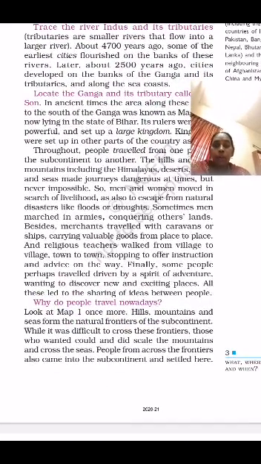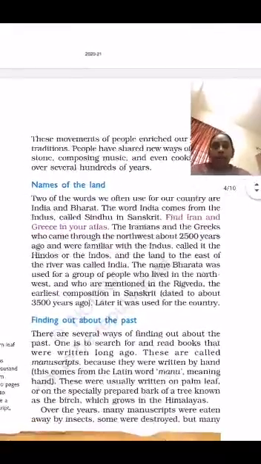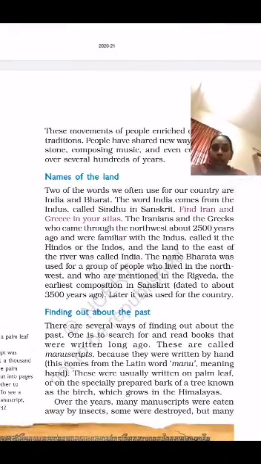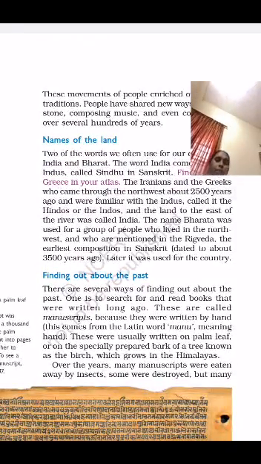Next, why do people travel, even in present days? In the before days they used to travel in the mountains, and also they used to cross the rivers. And also they started to give names for the land, like Iran and Greece, and we can see in the Atlas also 2500 years ago. And finding about the past, how the people started to find.